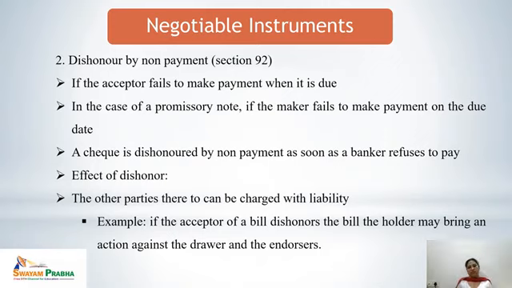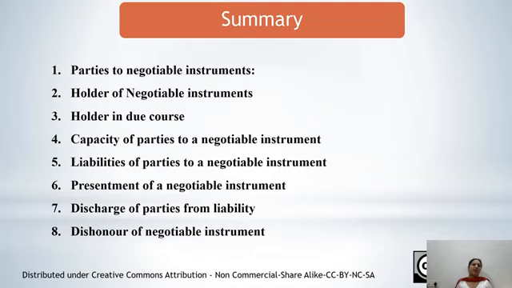So in this lecture, we have discussed the parties to a negotiable instrument, that means the parties involved in case of a bill of exchange, promissory notes, and checks. Holder of a negotiable instrument and holder in due course, and then the difference between these two terms, what is the holder and what is the holder in due course.